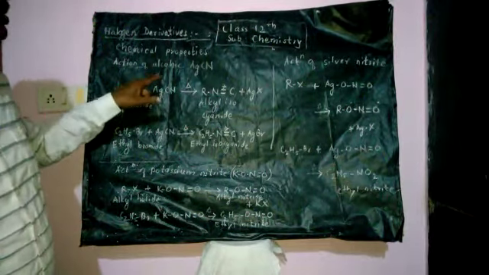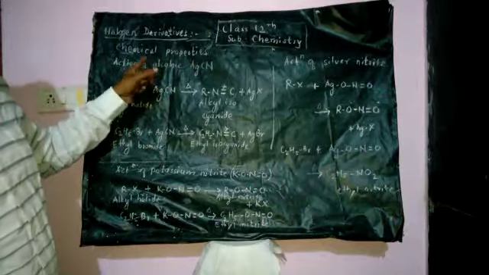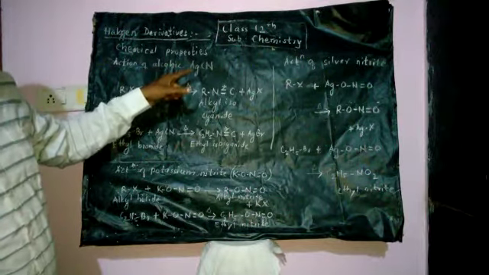Again, some reactions of haloalkanes, that is alkyl halides. Action of silver cyanide. The last reaction we have seen was the action of potassium cyanide. Now, the action of silver cyanide.